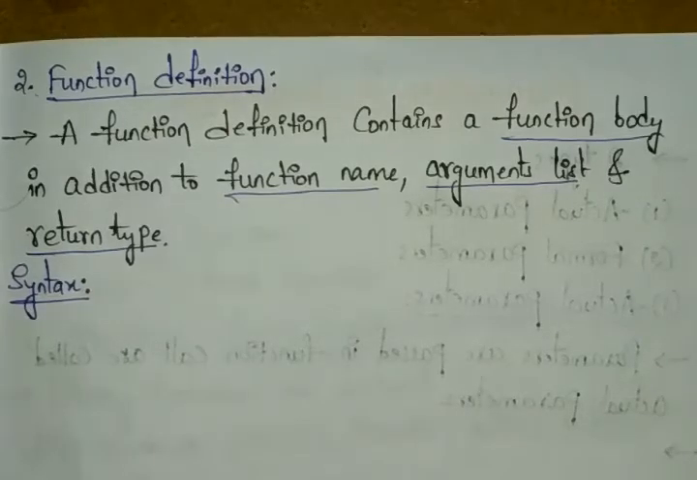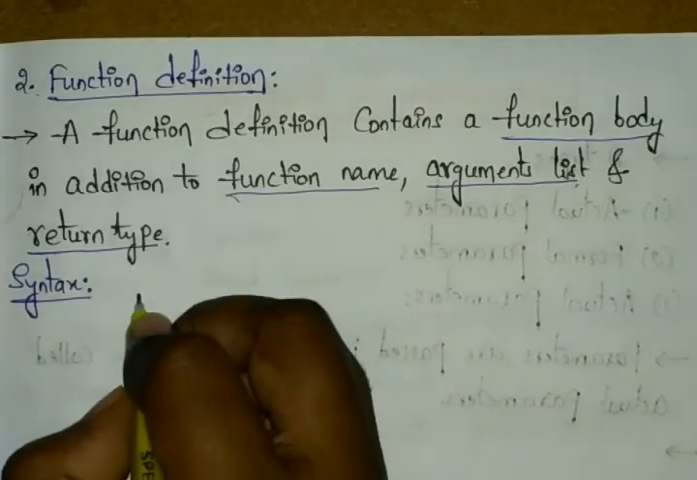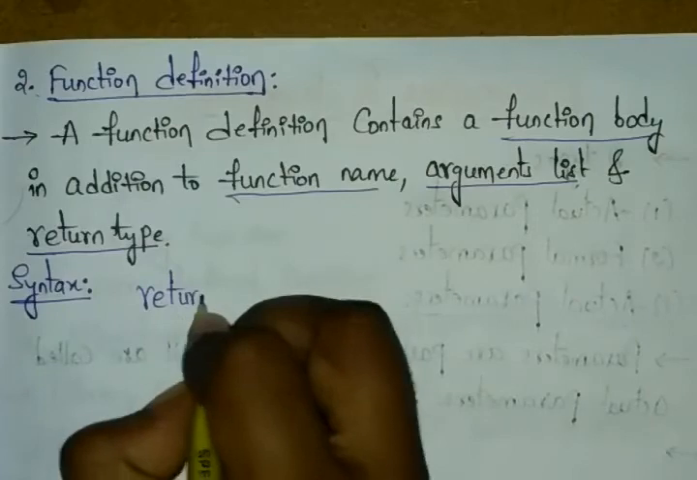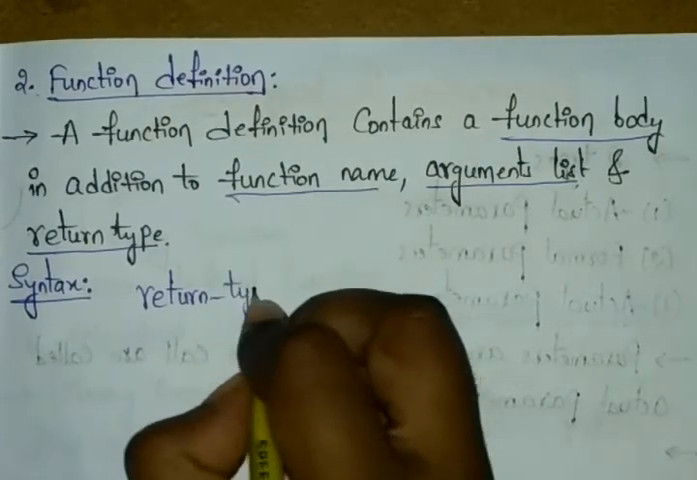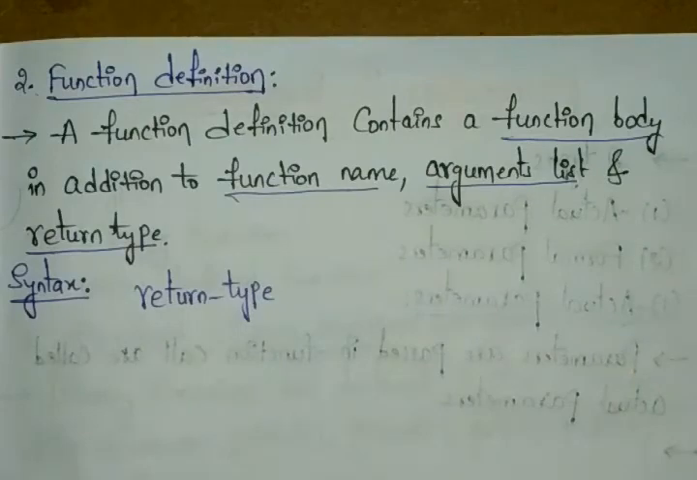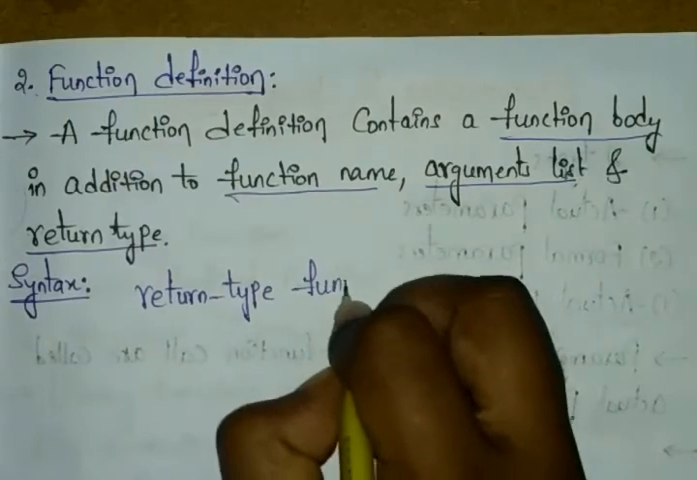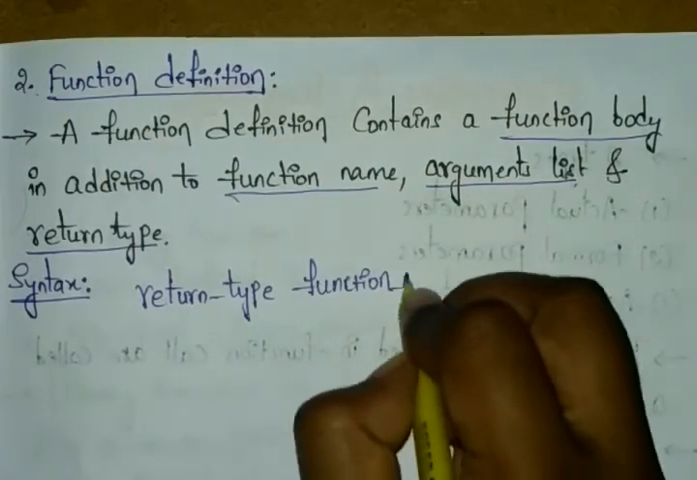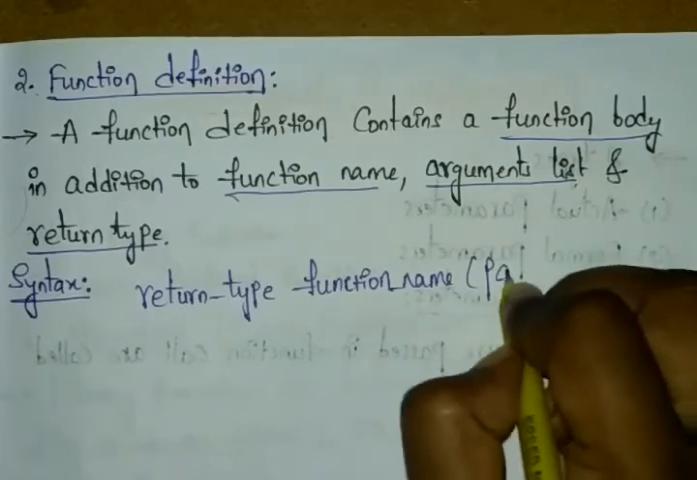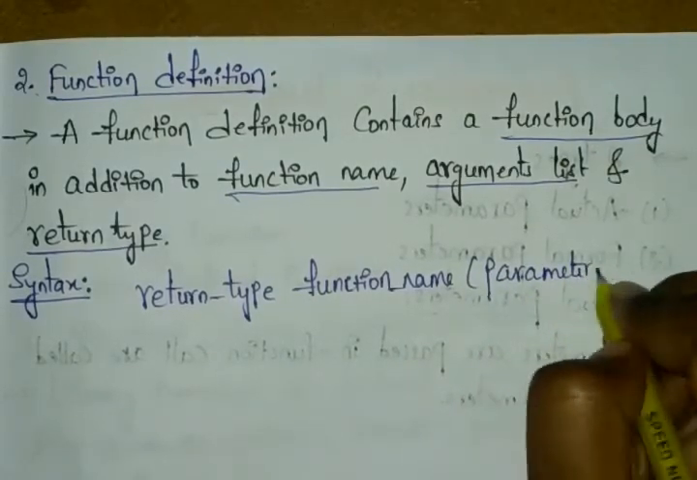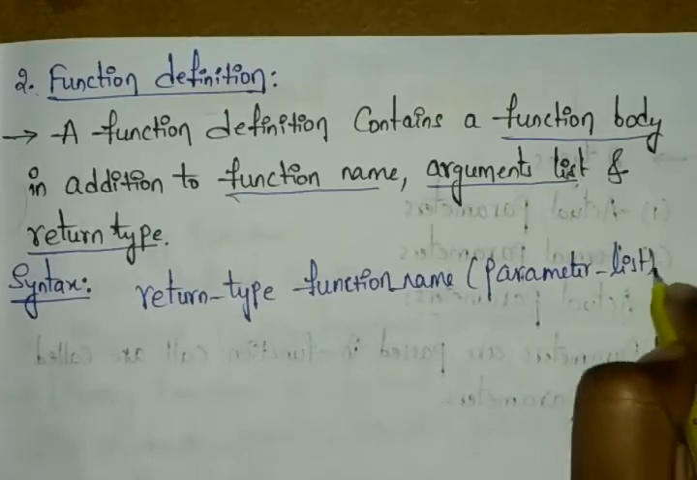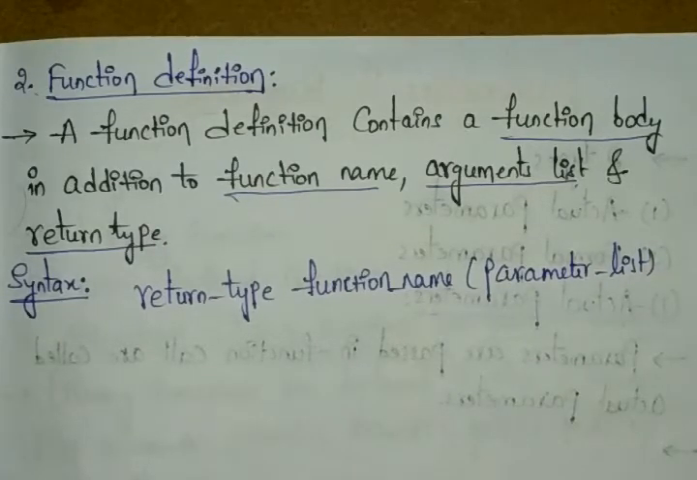So you can see here how to write the syntax to define our function definition. Return type means whatever data type you have, like void. Then the function name, and next write the parameter list. After the parameter list, here we are passing our body, the function body. Right, here you can start our function body.